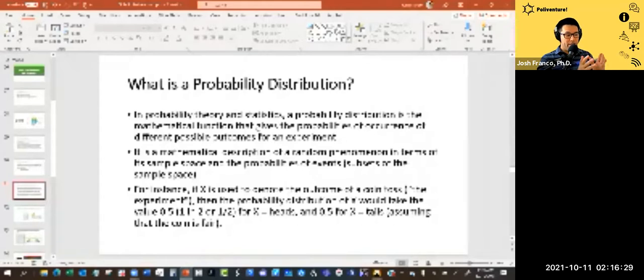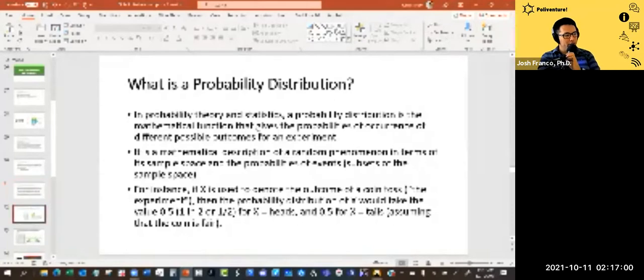So for X equals heads, that's half. And if X equals tails, that's also half, right? And we're obviously assuming that the coin is fair, so it's not weighted one way or the other. So flipping a coin is an example of an experiment where you're trying to denote the probability of either a heads or tails occurring. And what we should see over the long run, so we flip it multiple times, let's say hundreds of thousands of times, we should see that about 50% of the flips land on heads and 50% of the flips land on tails.